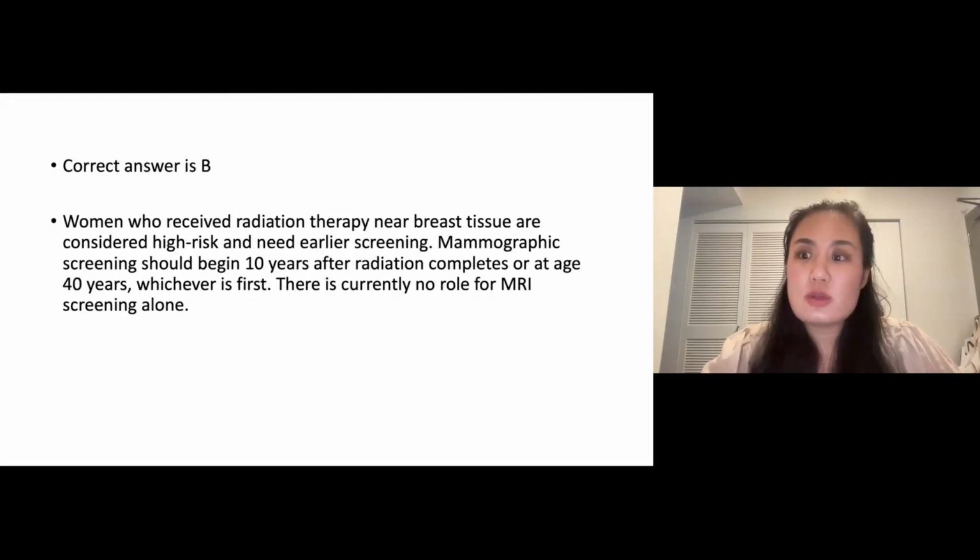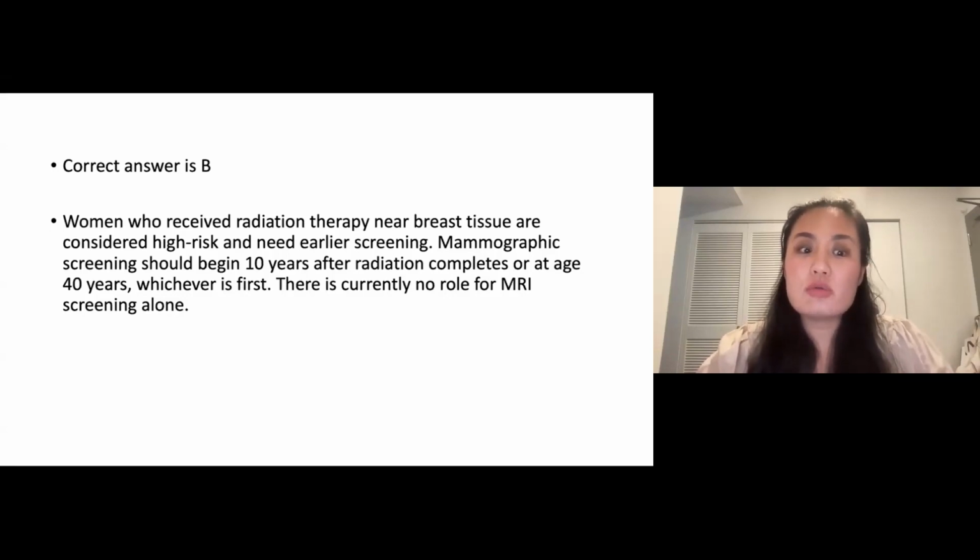So in this question about a patient who previously received mediastinal radiation, the correct answer is B, she should be offered a mammogram. Women who received radiation therapy near breast tissue are considered high risk and they need earlier screening. Mammography should begin 10 years after radiation completes or at age 40, which is the standard age at which we would start mammography screening for average risk women, whichever is first.